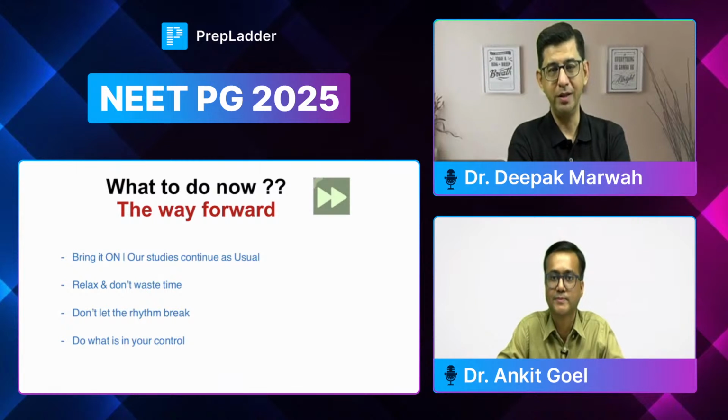It could be anything, right? It could be nucleic acids in biochemistry. It could be parasitology in microbiology. It could be ECG in medicine. It could be maybe instruments in surgery. It depends, right? Everybody has their own weak links, and everybody knows deep down what they think is their sore point, and those sore points have to be made much more average.